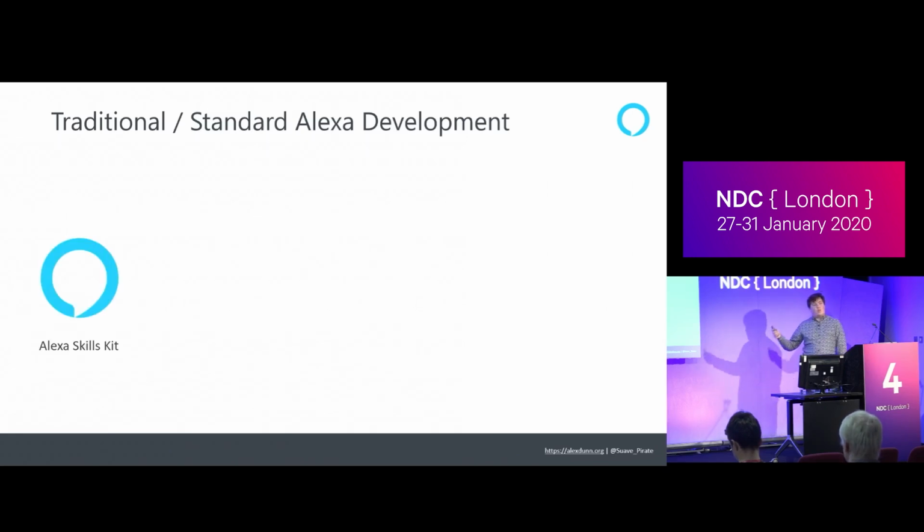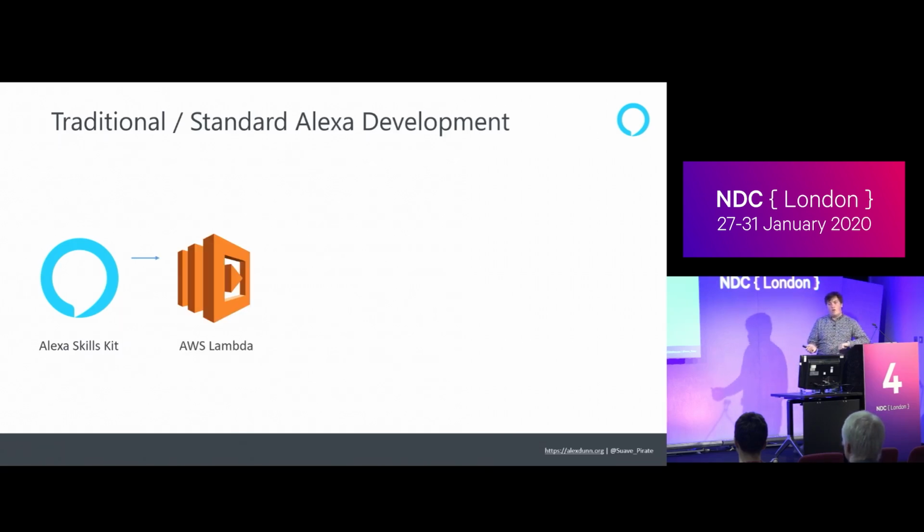So in Alexa development, it all starts with the Alexa Skills Kit. This is basically where we do all of our stuff in a development console. It's also where we wire it up to our code, which then is going to start sending a request to an AWS Lambda that we build in, traditionally, Node per their documentation, although they have SDKs for Java and Python as well, and then there are unofficial SDKs for some of the other platforms like .NET.